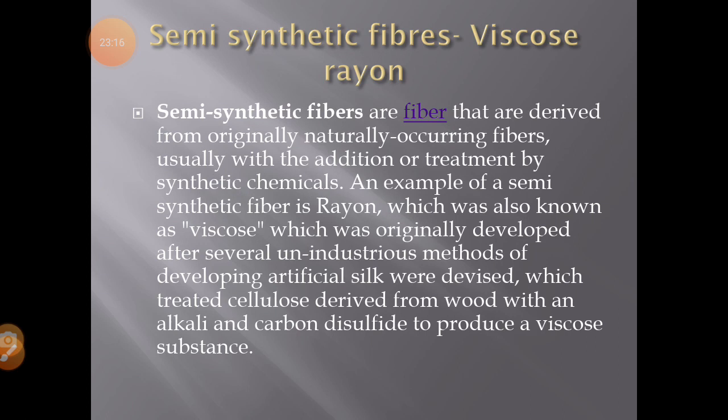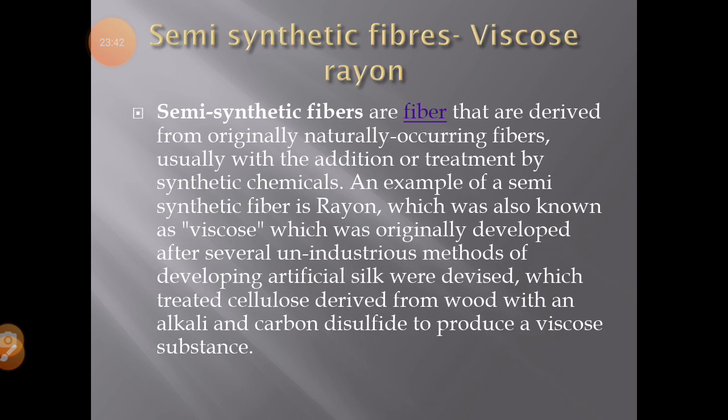Cellulose is dissolved in a mixture of sodium hydroxide. Some fibers of cotton, which is a natural fiber, we have taken and then dissolved in sodium hydroxide solution and carbon disulfide. A viscous liquid that cannot flow freely, called viscose, is obtained.